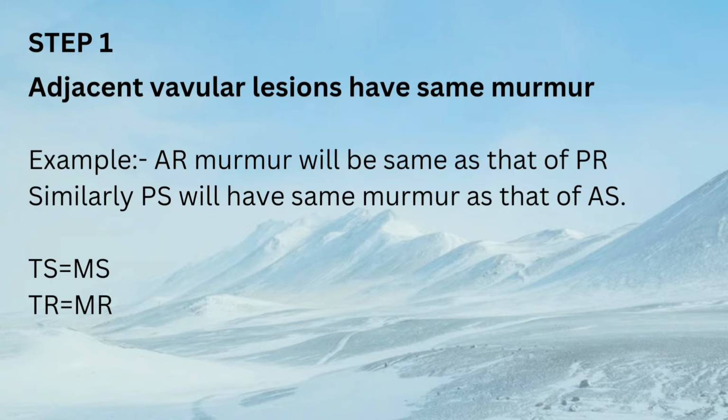Step 1. Adjacent valvular lesions will have the same murmur. For example, AR murmur will be the same as that of PR. Similarly, PS murmur will be the same as that of AS.